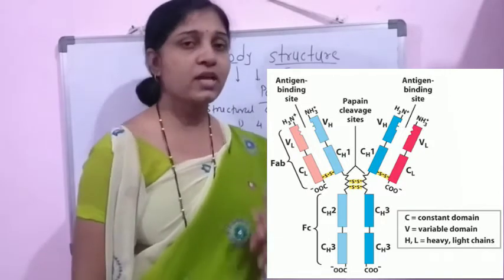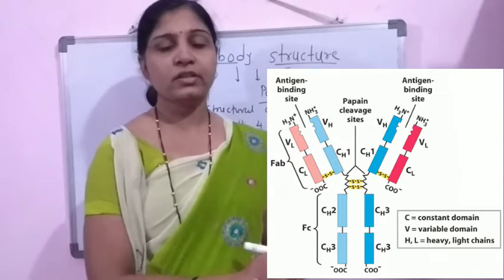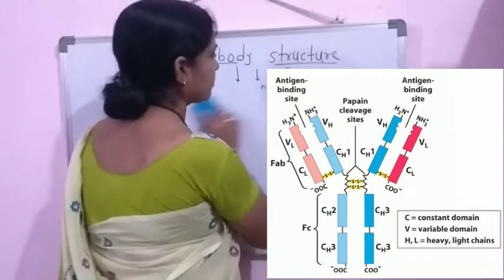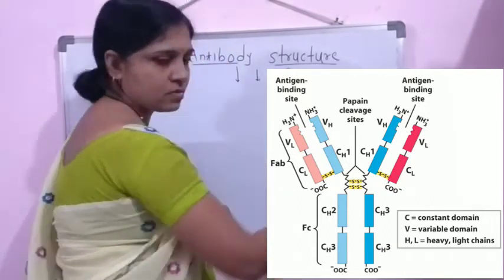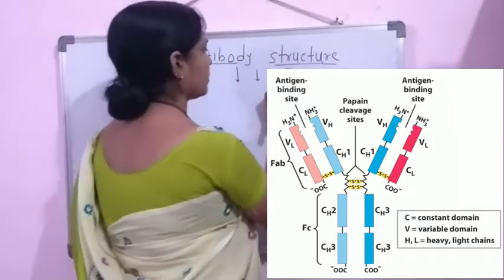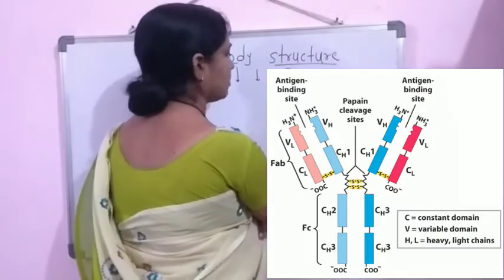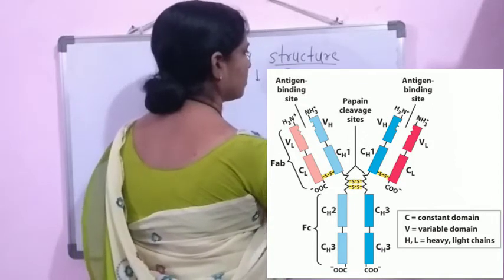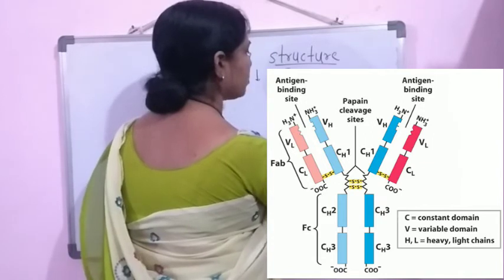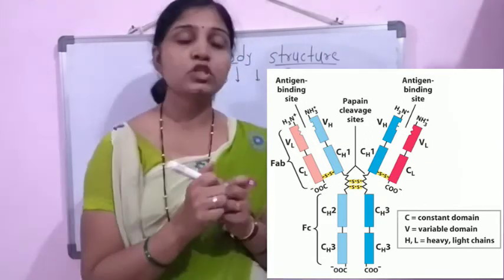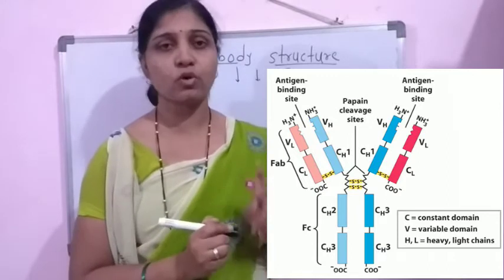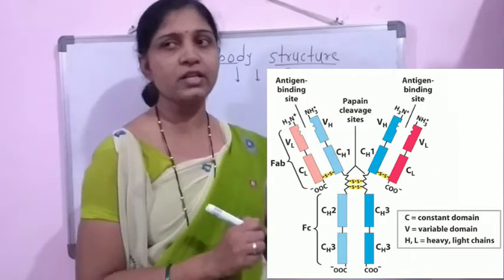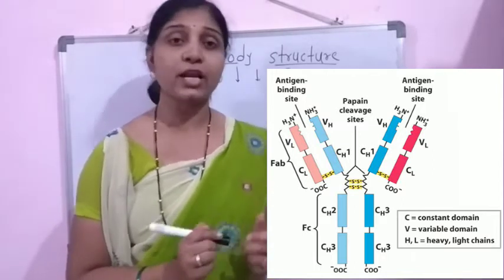Now within the light chains, again there are 2 different types of light chains, the kappa type and the lambda type of light chains. It is not possible that both of these light chains are present together. Only one type of light chain is present within the immunoglobulin molecule, either a kappa type or a lambda type.